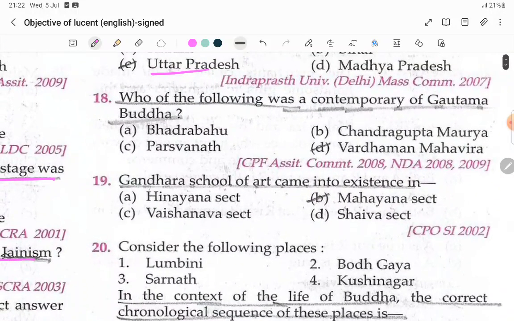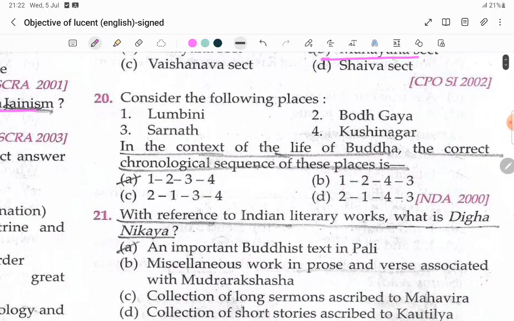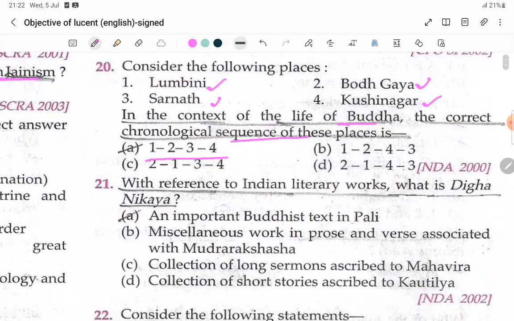Which of the following was a contemporary of Gautama Buddha? Vardhamana Mahavira. Gandhara school of art came into existence in the Mahayana sect. Next, the life of Buddha. The correct chronological sequence of these places is Lumbini, his birthplace, Bodh Gaya, Sarnath, Kushinagar, where he died. So 1, 2, 3, 4.